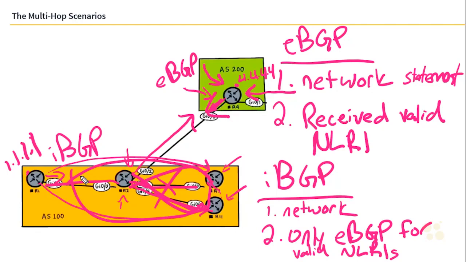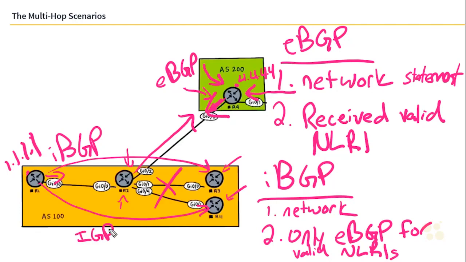And that's going to play a bigger factor when we get down the road. But let's talk about this for a second, which brings up our next major nuance between eBGP and iBGP. In order for R1 to connect to R3 and form a BGP relationship, first of all, we have to have routability between them. So either static routes or more likely an IGP will be running, like OSPF or EIGRP.